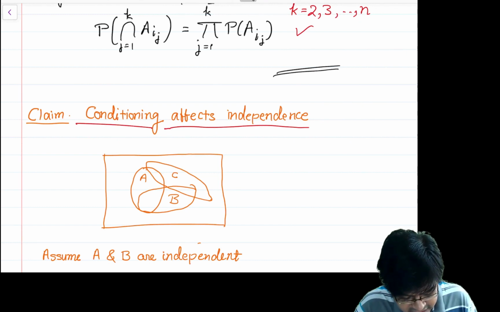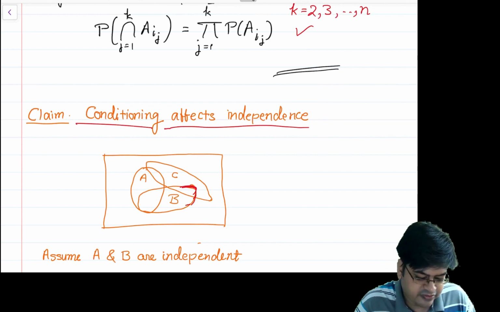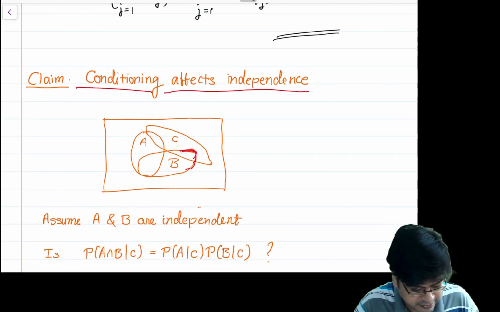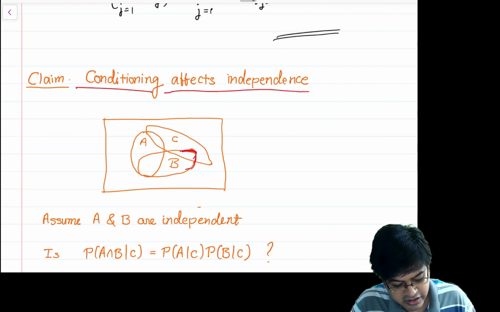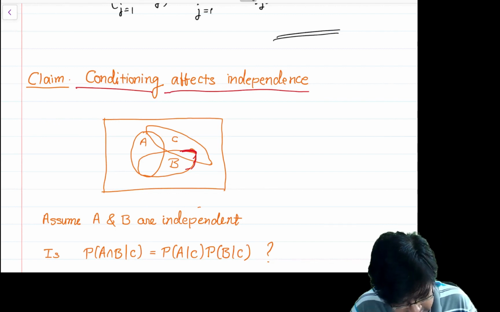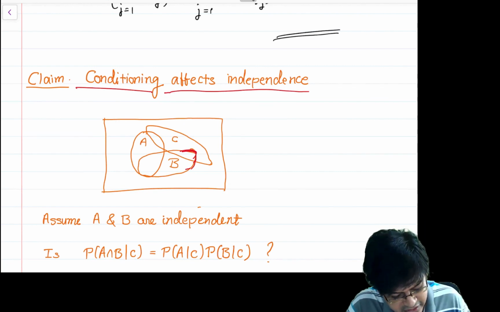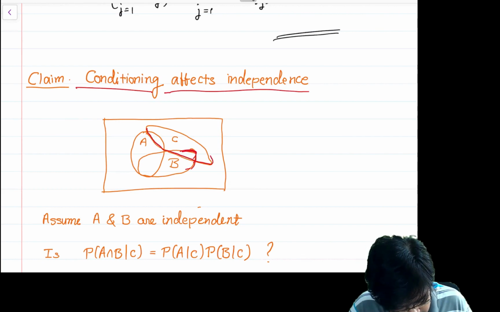Let us say there are three events A, B and C, and from the data I know A and B are independent. Now event C overlays these events in this form. So if you look at the diagram, event C overlays like this.